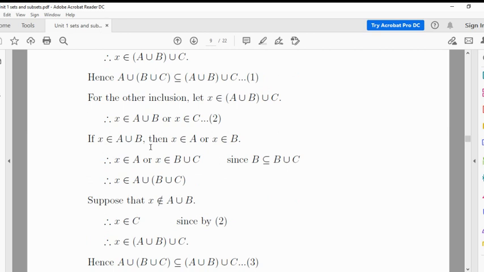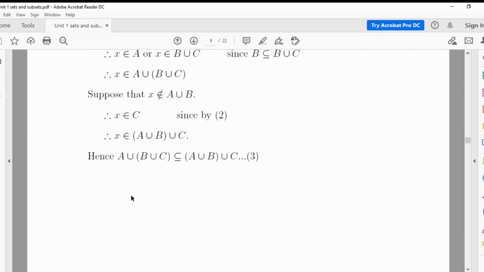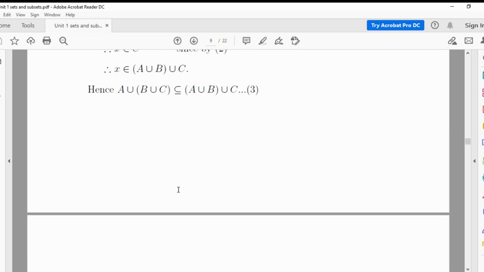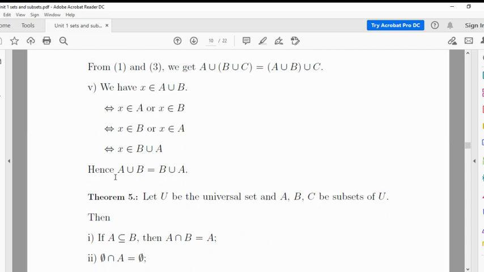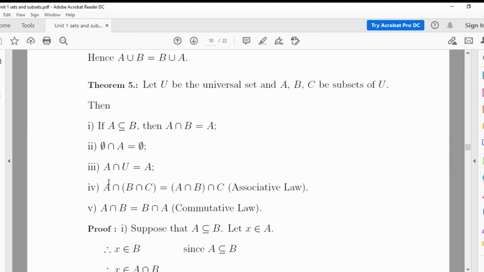Similarly, we can show the reverse implication, that (A union B) union C is a subset of A union (B union C). So from 1 and 3 we get this equation. Similarly, we can show A union B is equal to B union A. Now, in the next theorem, we will see the next result.